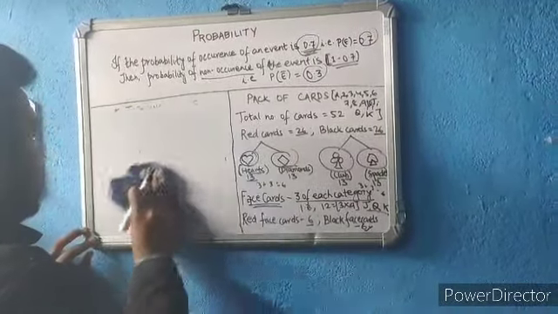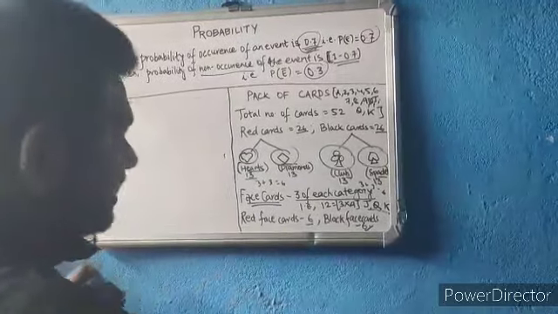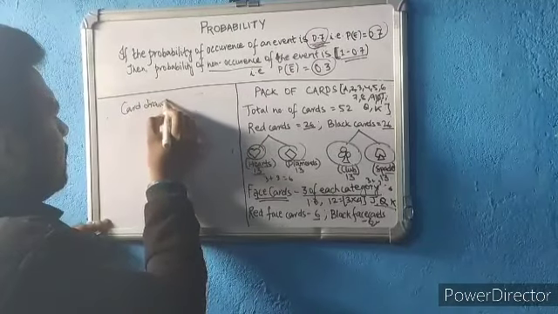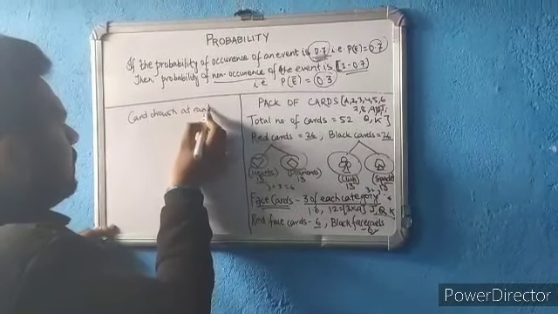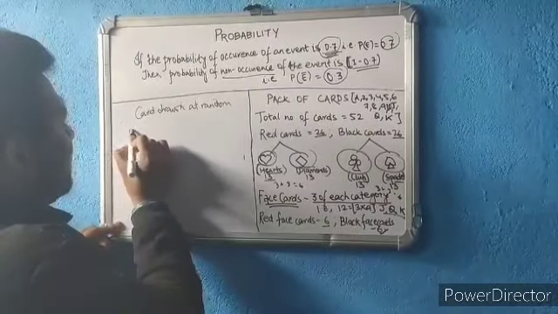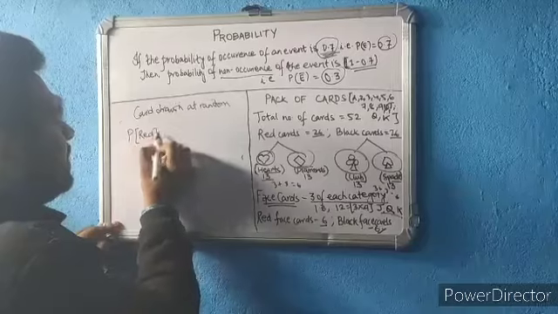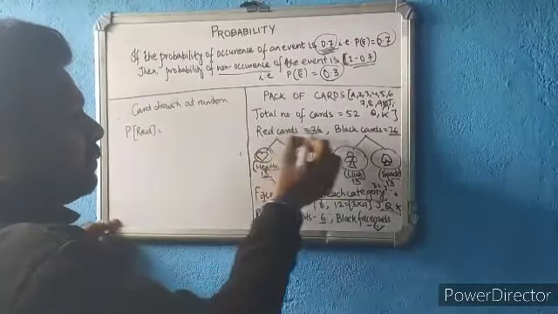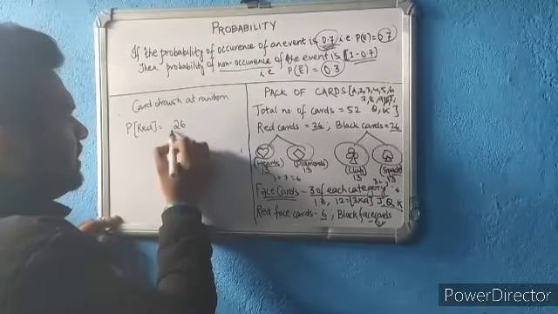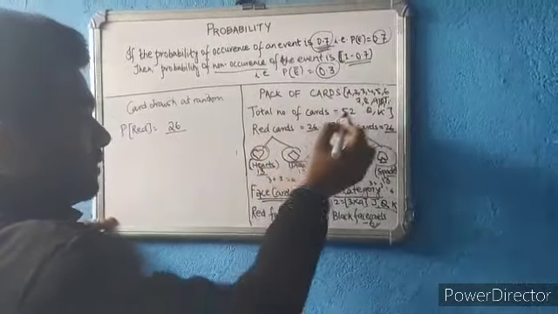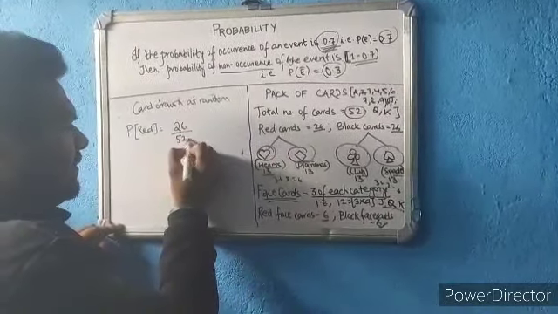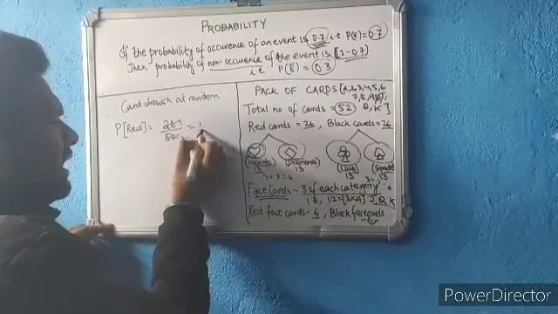Now what is the probability when a card is drawn at random? What is the probability of getting a red card? For example, very simple. So how many red cards are there? Total number of favorable outcomes is 26. What are the total number of possible outcomes? Out of 52 cards, there are 26 red cards. So 26 by 52, this will be half.